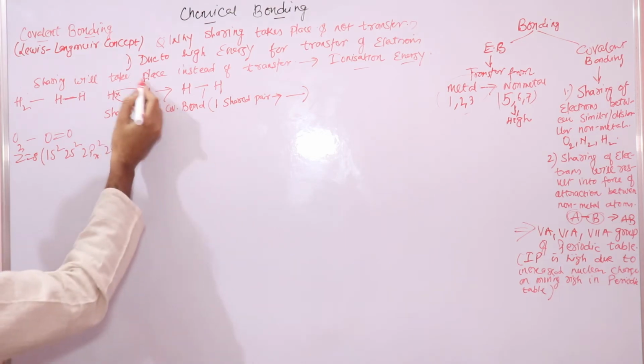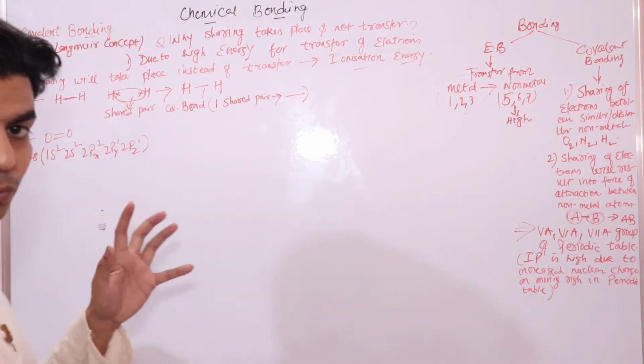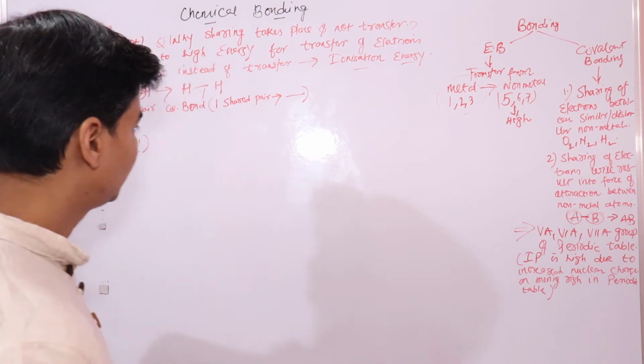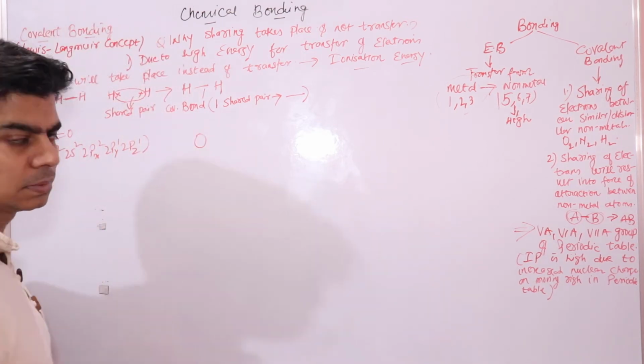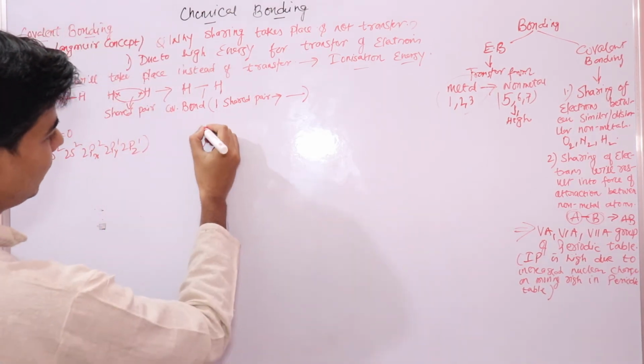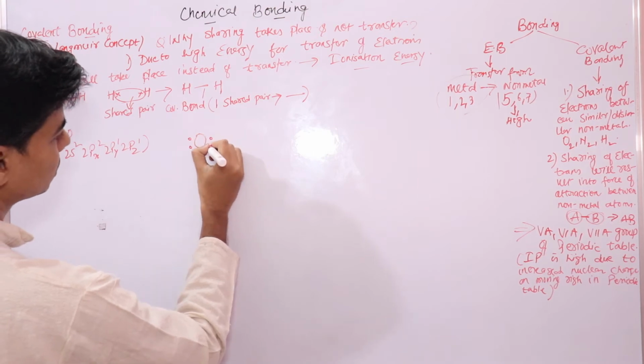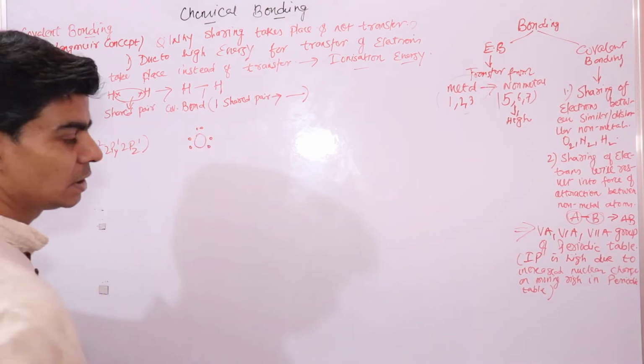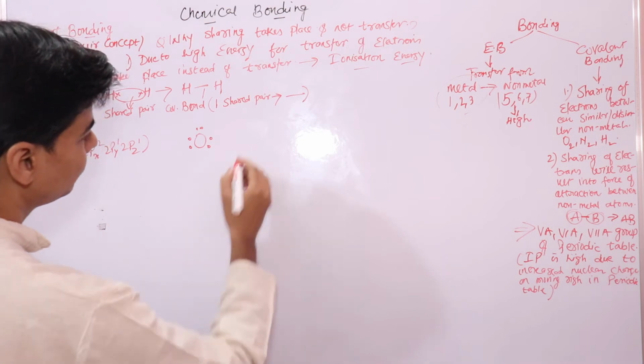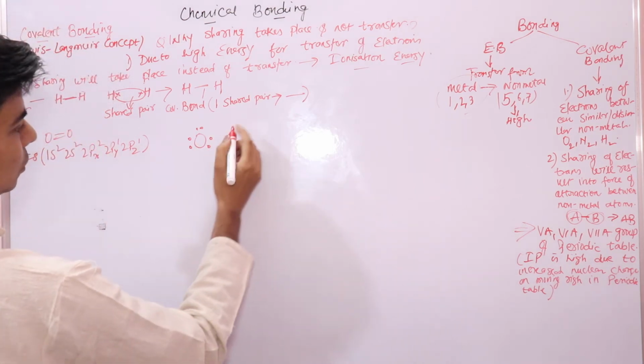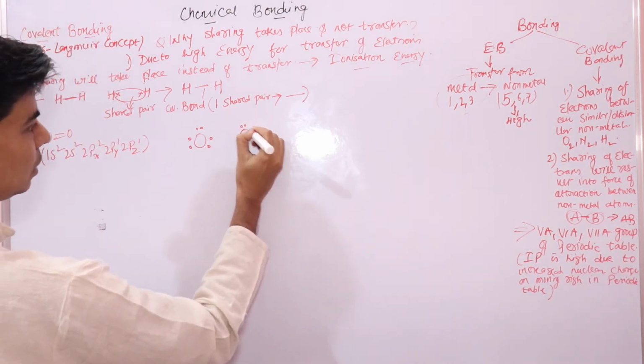What we are doing here are Lewis structures. Lewis structure is when you draw the symbol of the element or the atom and you put all the valence electrons around the symbol. Since we have 2 oxygen atoms in an oxygen molecule,